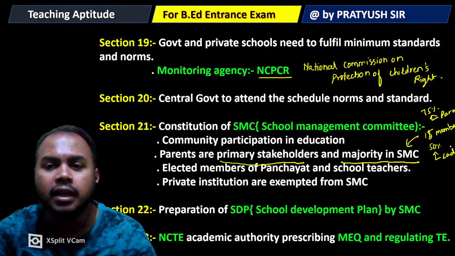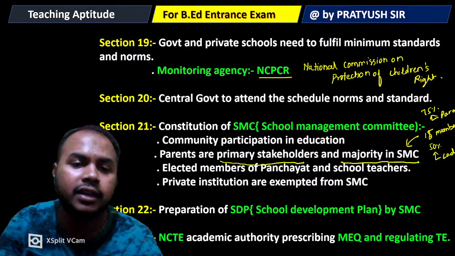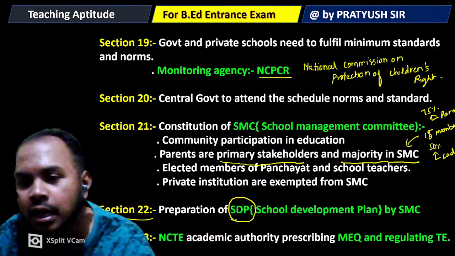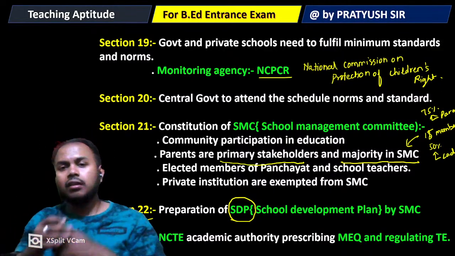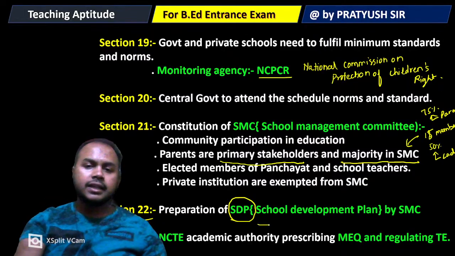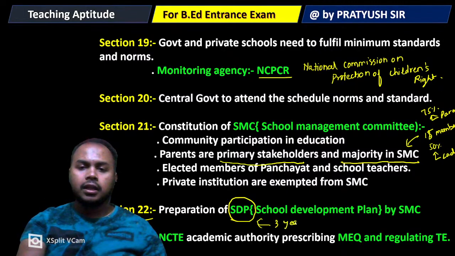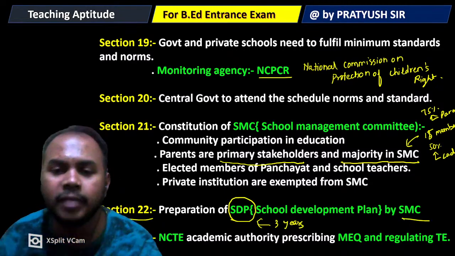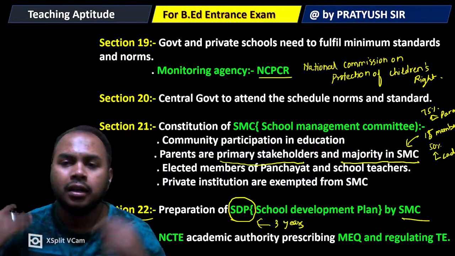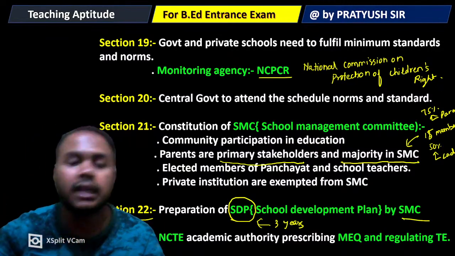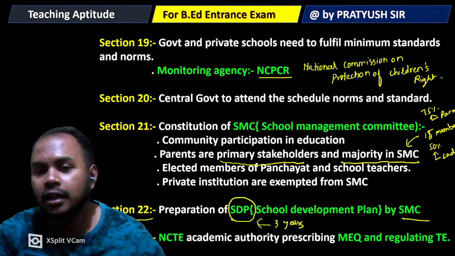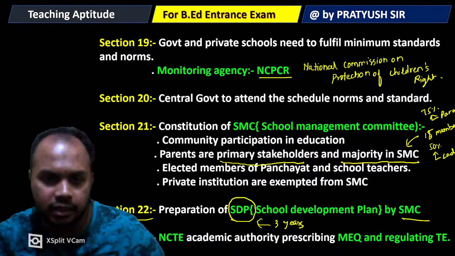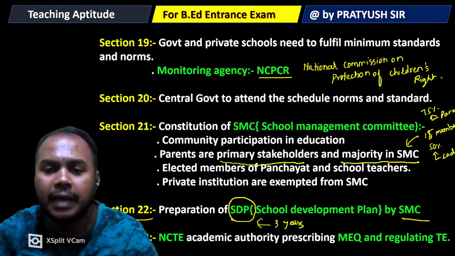So that they will publish, according to section 22, a school development plan, that is known as SDP. SDP is basically a futuristic 3-year program prepared by our SMC, school management committees, where they will be representing what various improvemental works they will be taking on in the upcoming 3 years. That is the main plan of SDP.